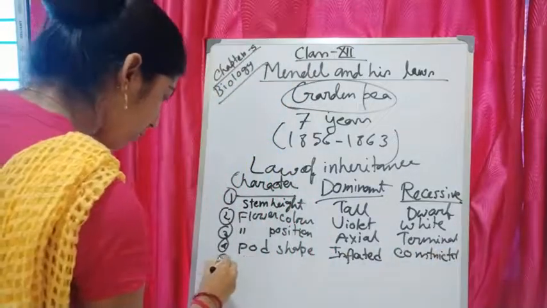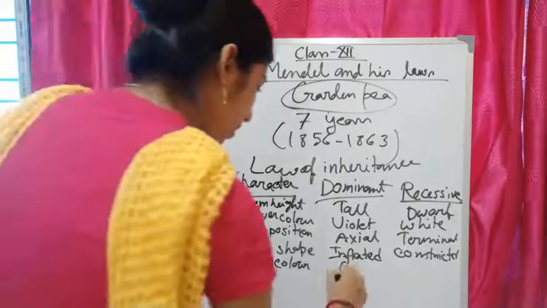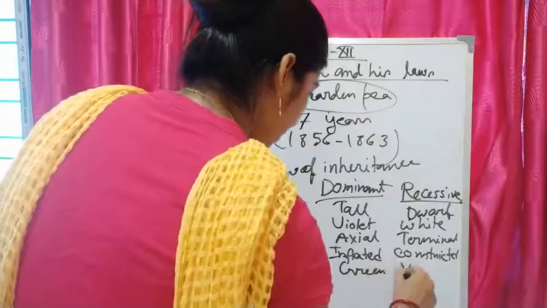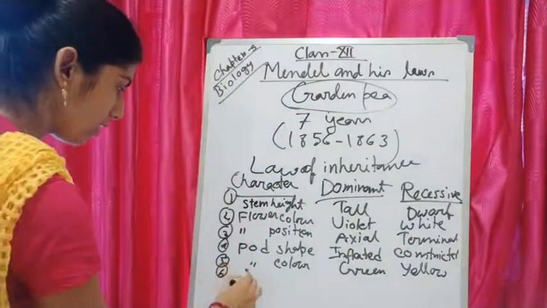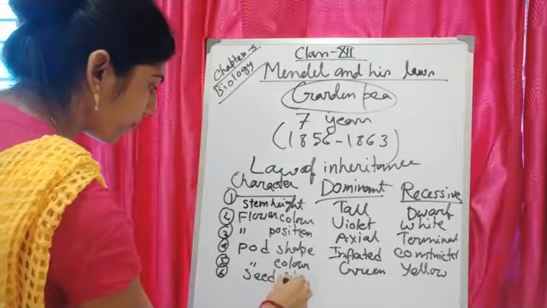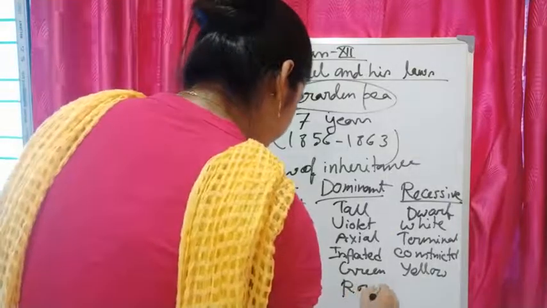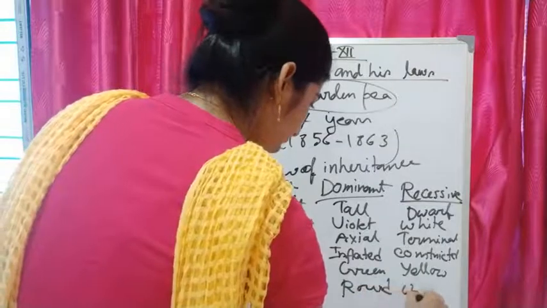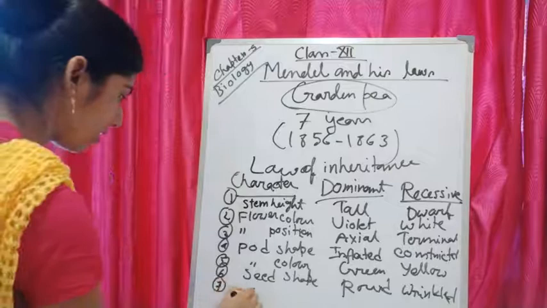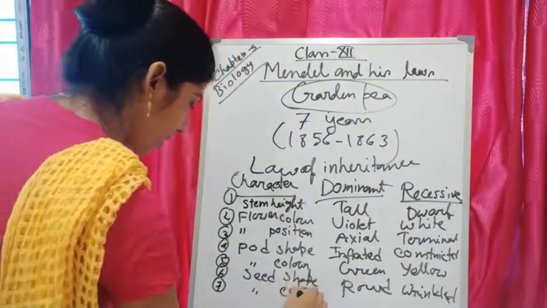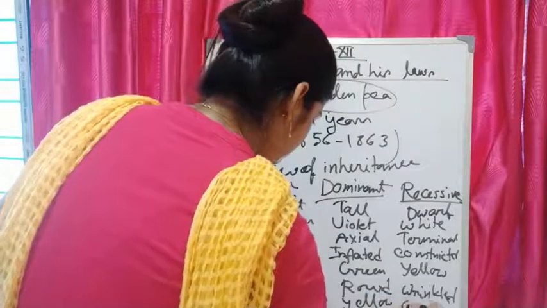Next one is pod color, its dominant one is green and recessive one is yellow. Next one is seed shape, its dominant one is round and recessive one is wrinkled. And last one is seed color. Its dominant one is yellow and recessive one is green.